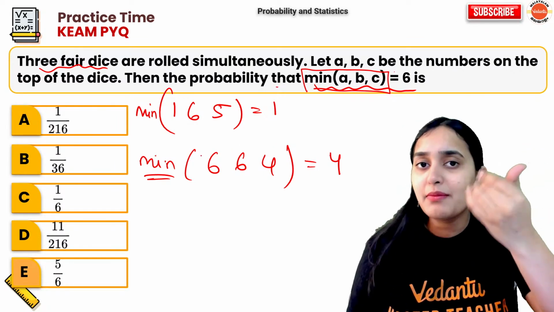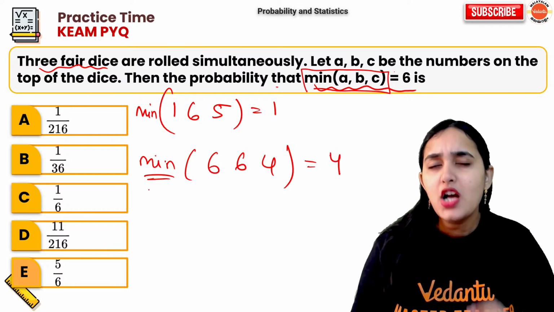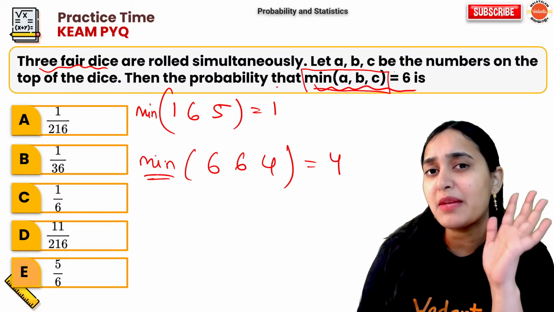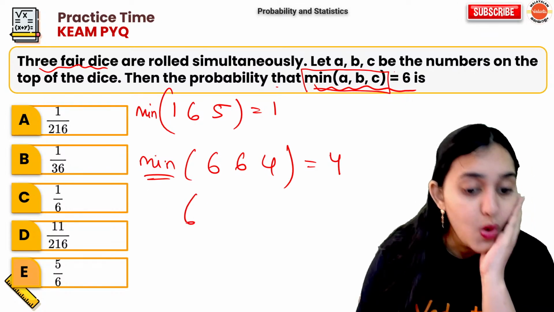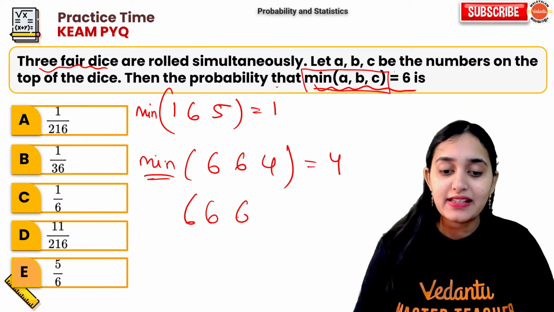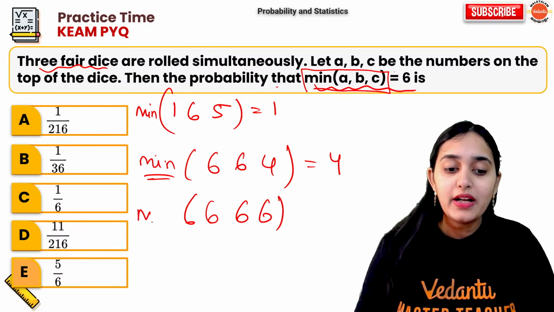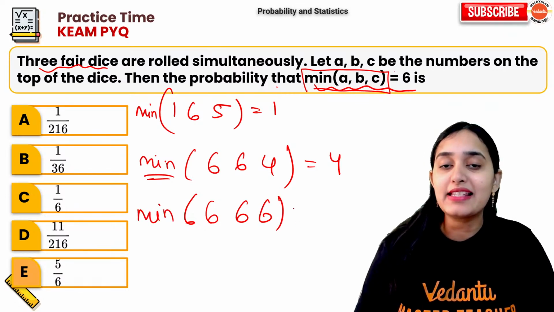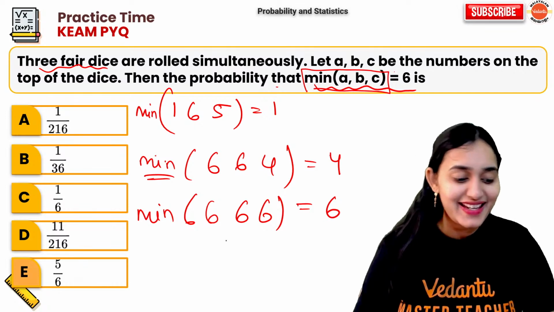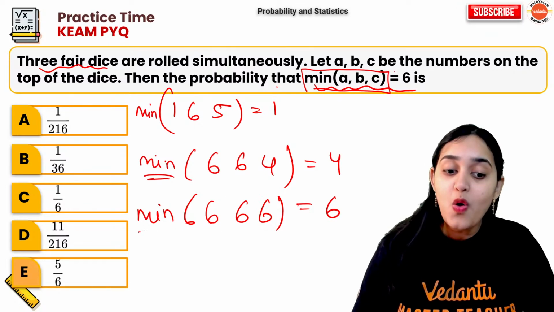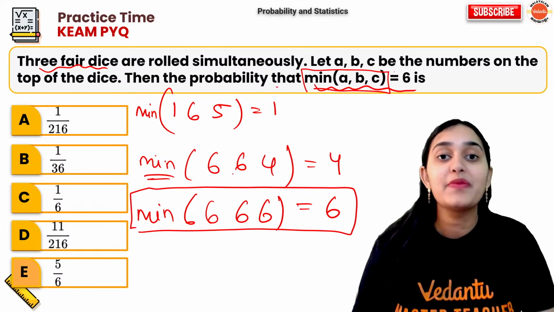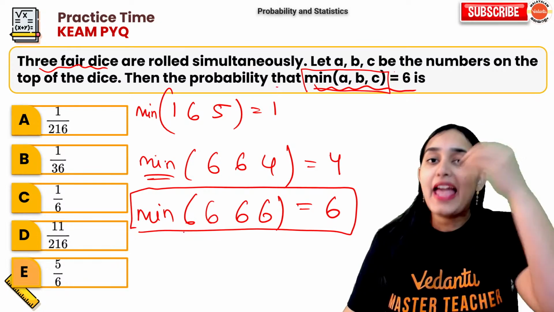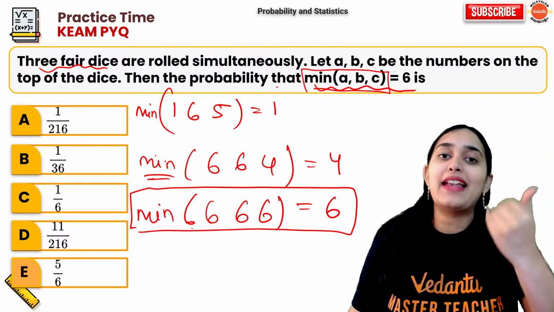In what situation will the minimum value be 6? Only when you have 6, 6 and 6. What is the minimum of 6, 6 and 6? 6, right? So only in this situation am I getting a minimum of 6. Apart from this, in every other situation I will get less than 6.